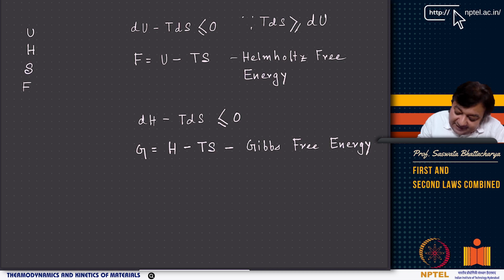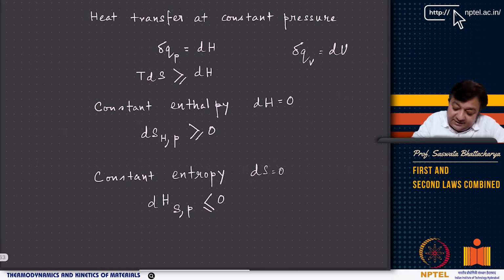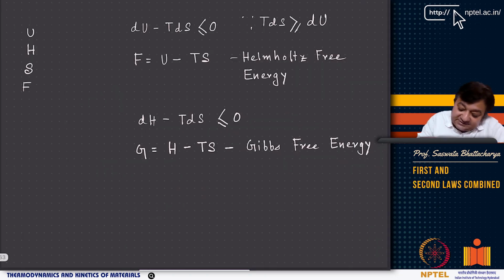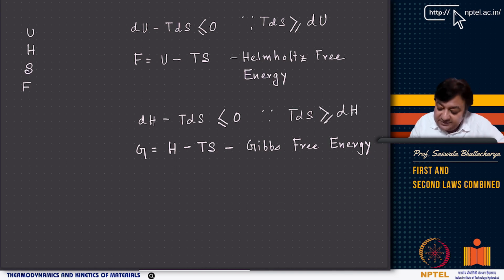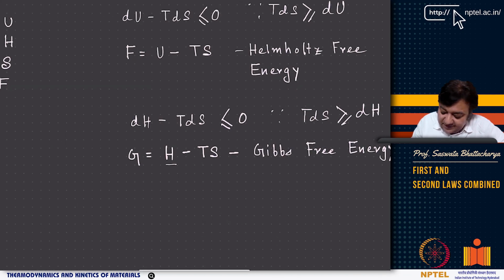And then with H and S, as we have done already, TdS is greater than equal to dH, right? So dH minus TdS has to be less than equal to 0. So we define another type of energy, called Gibbs free energy, G, which is equal to H minus TS.